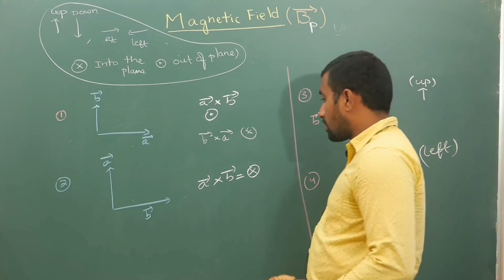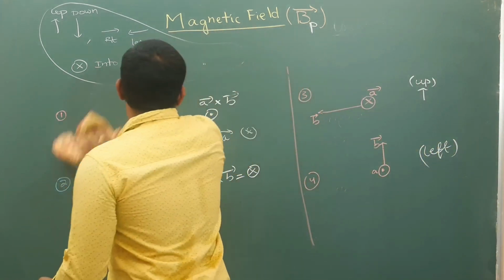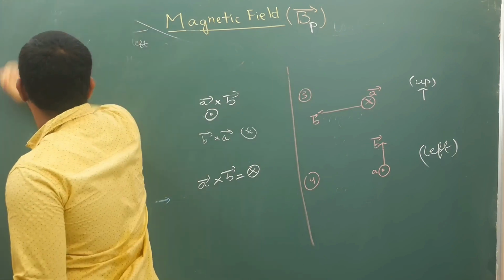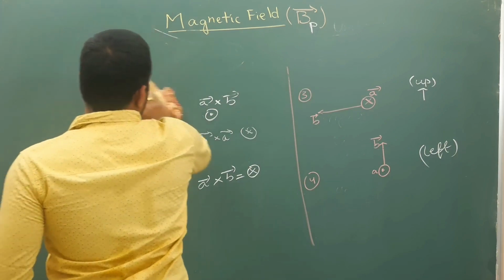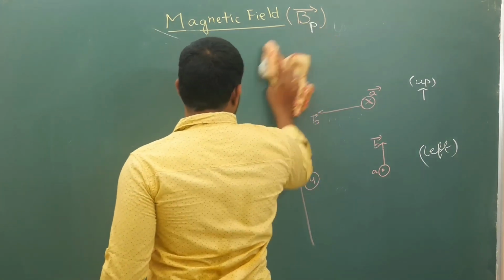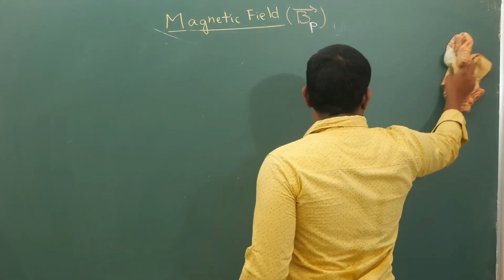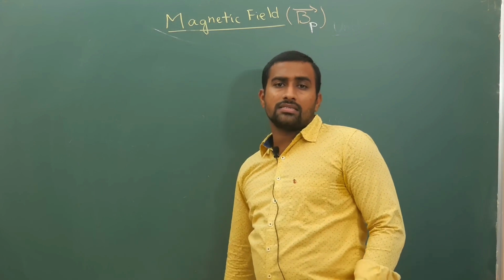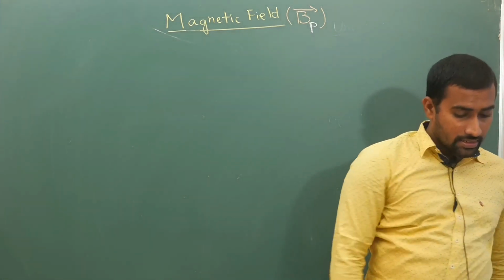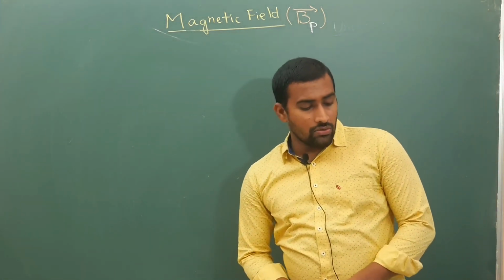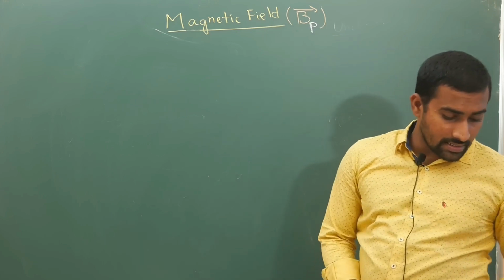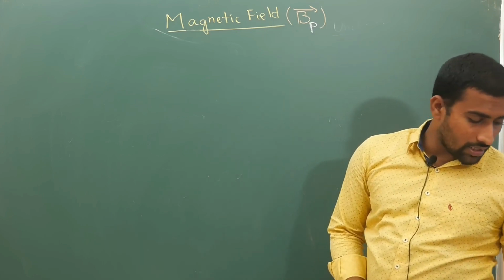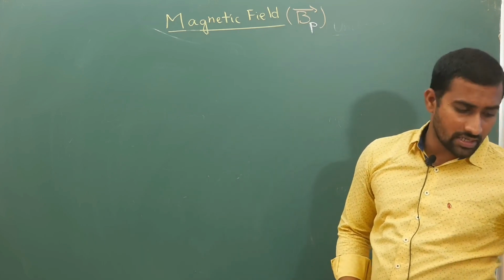So we will continue now. Once we have given the direction from the cross product, we will obviously be able to give the magnitude, because for magnitude we have relations. Now, let us start with simple basic ideas. So let us consider the magnetic field because of a straight wire.